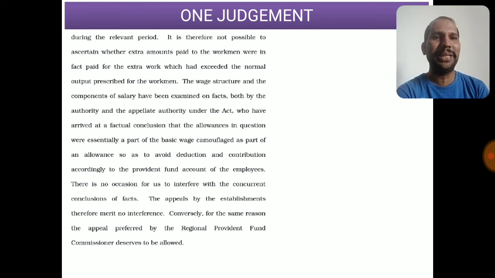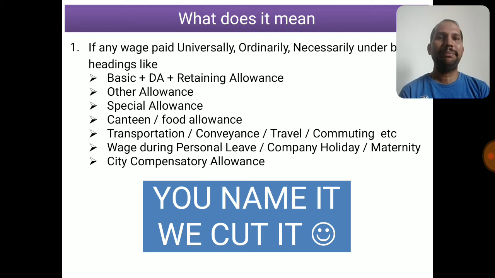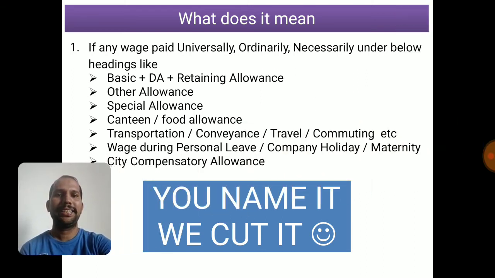Now, every PF authority will come and give a definition to you. What is basic wages under the PF Act? Be ready. I will give those items which we have named under salary. If it is universally, ordinarily and necessarily paid, then you need to bring them under the PF umbrella. So, not wasting too much time, what does it mean? If any wages are paid universally, ordinarily, necessarily under the headings like basic plus DA plus retaining allowance, of course it is being covered in the Act itself in section 2 and section 2B and section 6.